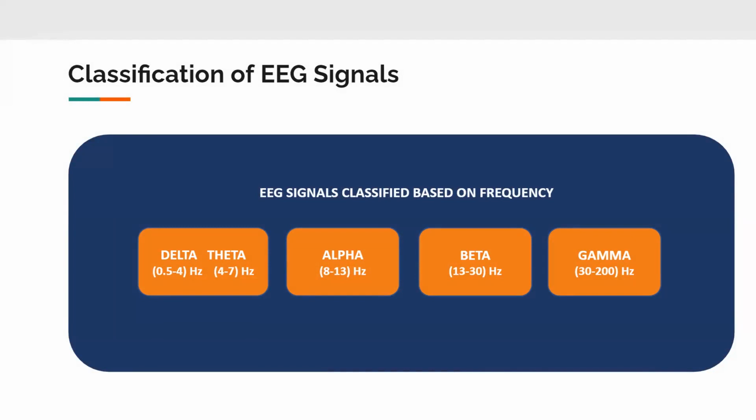Now that we have the recorded EEG signals, they have a wide range of frequency, and these signals can be classified on the basis of the frequency into delta, theta, alpha, beta, and gamma channels respectively. There are other oscillations like infraslow oscillation and high frequency oscillations present, but they are not very important. Our interest is in the alpha and the beta channels, and most importantly, the alpha channel, because brain computer interface studies have suggested that the changes in the alpha and the beta frequency bands are indicative of imagery based neural activation.